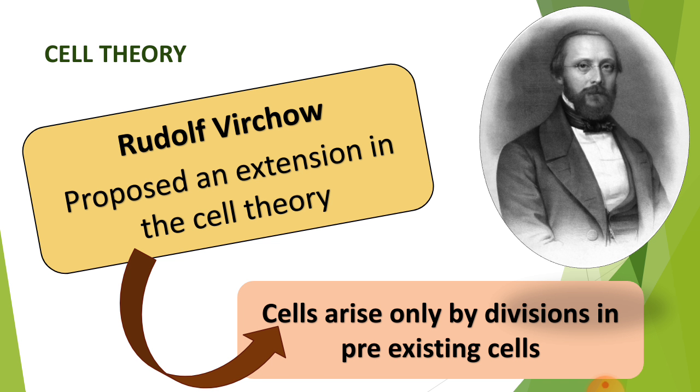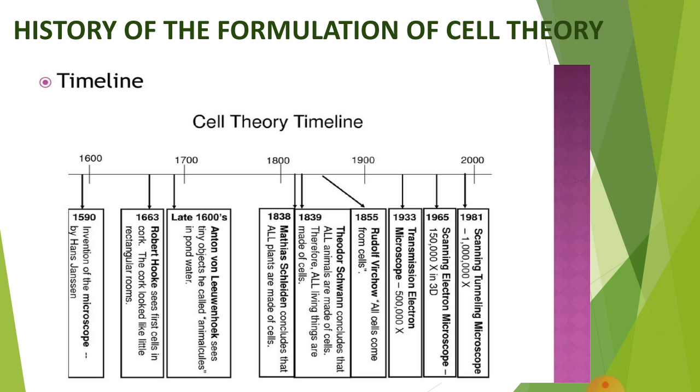Then came the scientist Rudolf Virchow. He was a German physician and he proposed an extension of the cell theory. He proposed that all living cells arise only from pre-existing cells. Omnis cellula e cellula means cells arise from previously existing cells. They cannot be created on their own. This idea was later proved by Louis Pasteur also.